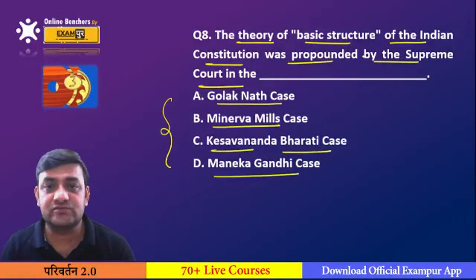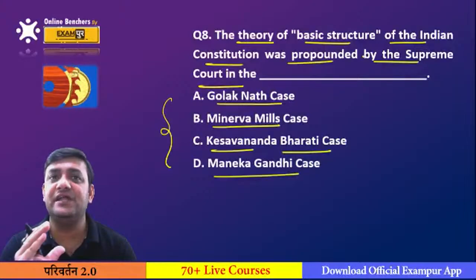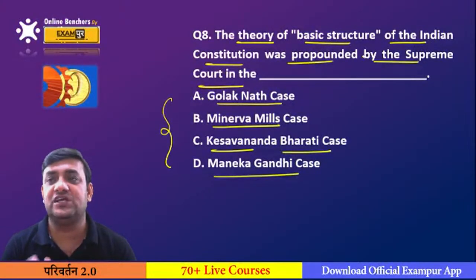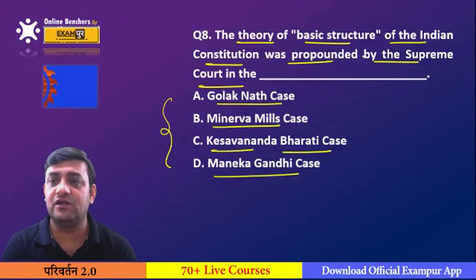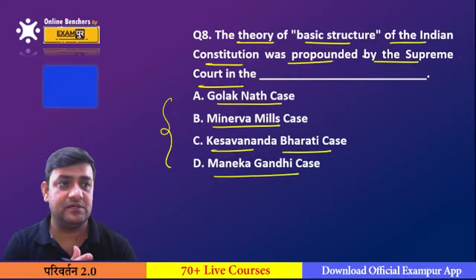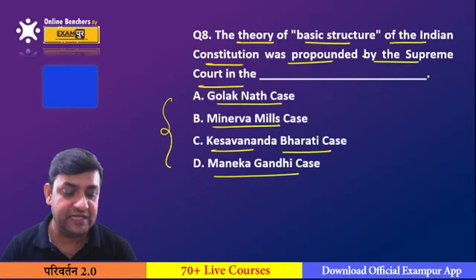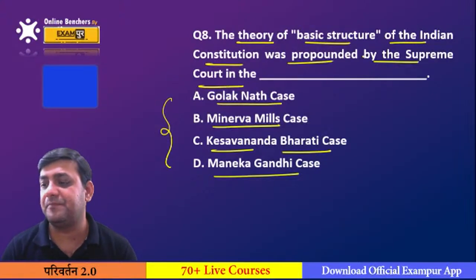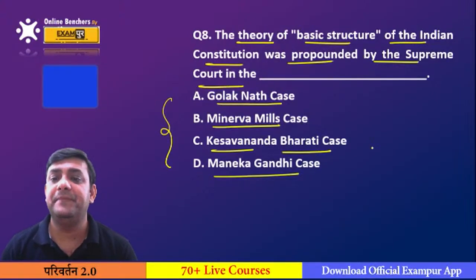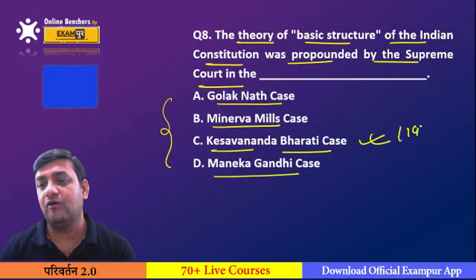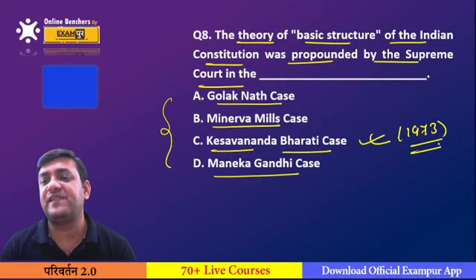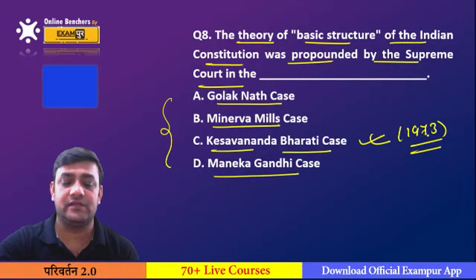And what is the basic structure? The words that are contained in the preamble of our Constitution, like sovereign, secular, socialist. Then we have the words like equality, social, economic and political fraternity. These words which have been used in the preamble are considered to be the basic structure. And this was announced in the historic case of 1973, Keshavananda Bharti case.